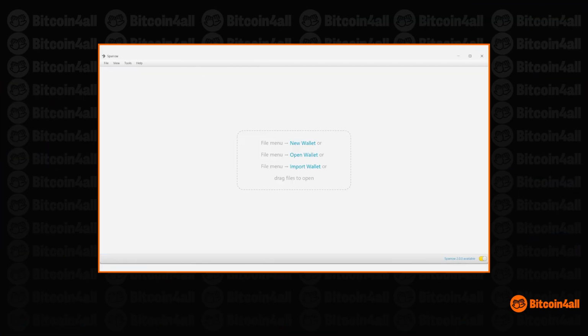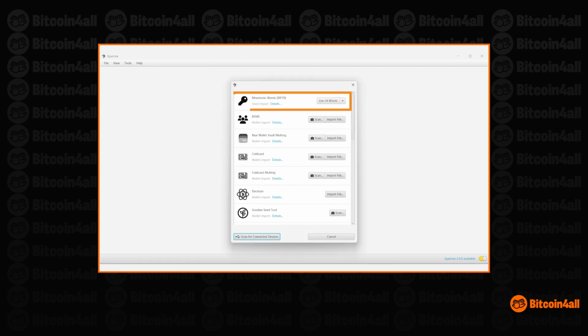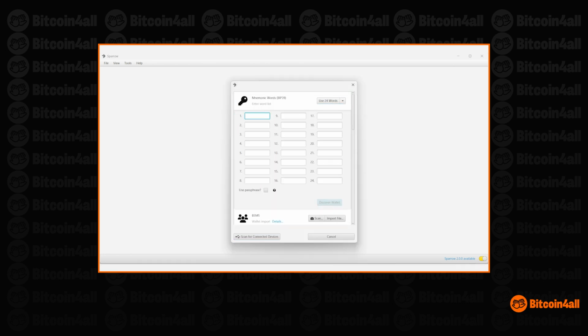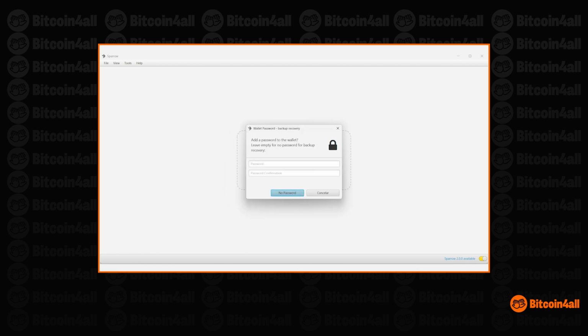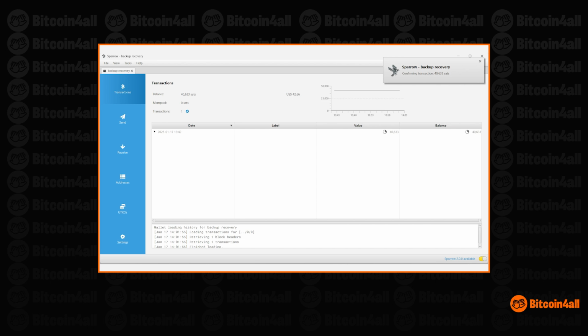I close the wallet I created earlier, and now let's click on the third option, Import Wallet. Several ways to recover will be displayed. I'll go with the first one, which is the way I generated before, with 24 words. Now let's just enter the same words I wrote down when I created the previous wallet and click on Discover Wallet. It will ask me to create a name for the wallet I want to import. I'll type Backup Recovery and click on Create Wallet. Done. Sparrow retrieved all the setup, the keys, and my Bitcoin balance.